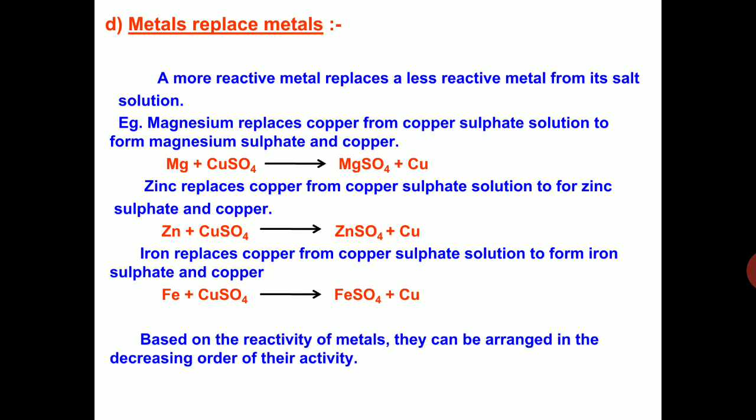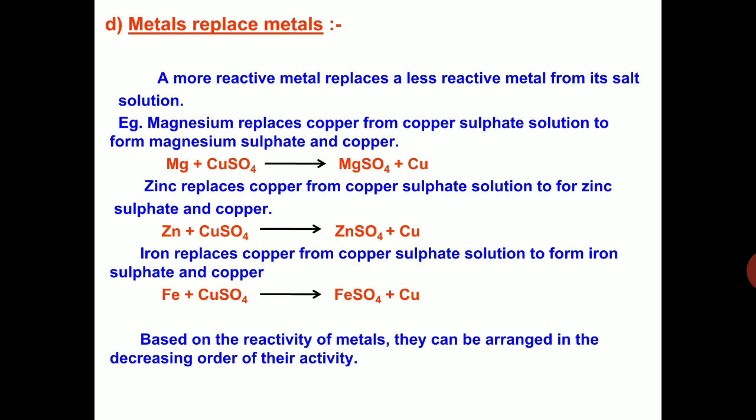This reaction we have learned in class 7. Here blue colored copper sulfate solution changes into light green after the reaction because the solution changes into ferrous sulfate from copper sulfate.